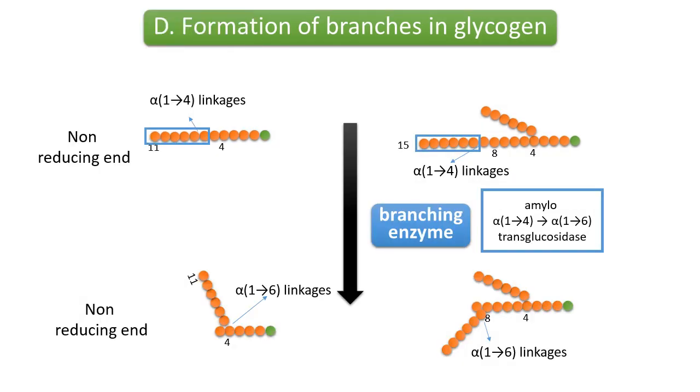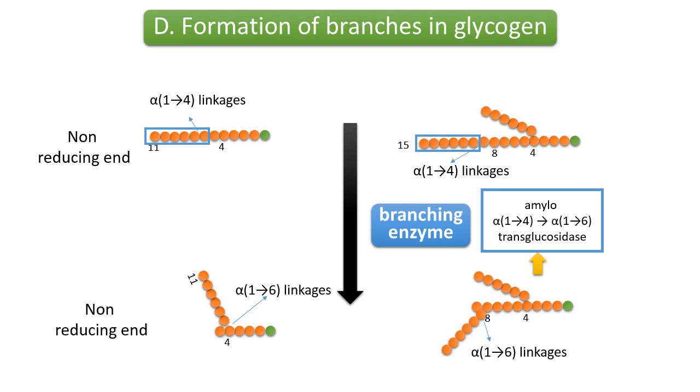Now, the question is how a linear glycogen molecule is converted to a branched chain glycogen molecule. Branches are made by the action of the branching enzyme, that is amylo alpha 1,4 alpha 1,6 transglucosidase.